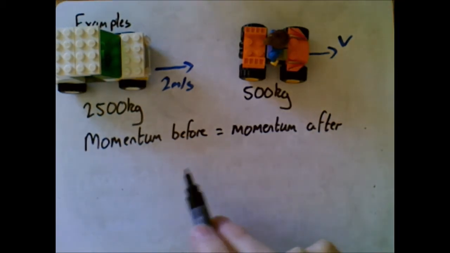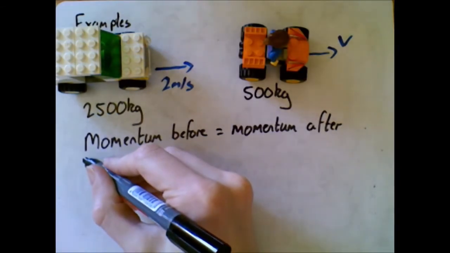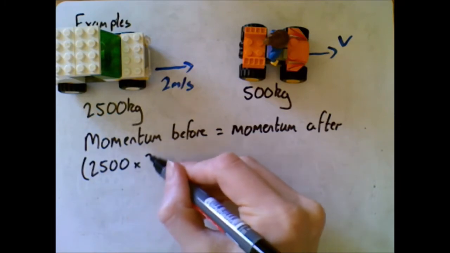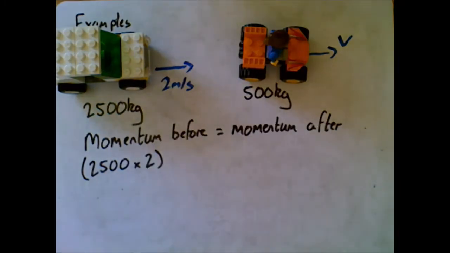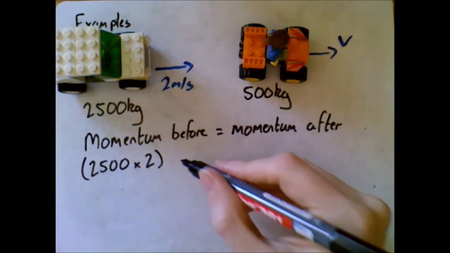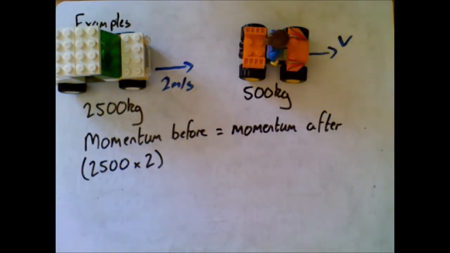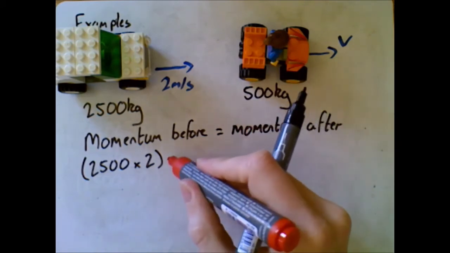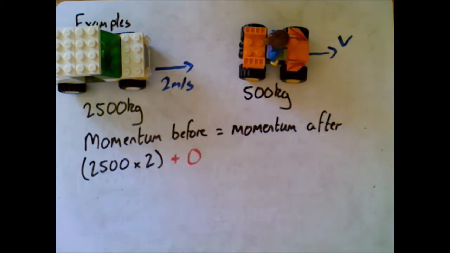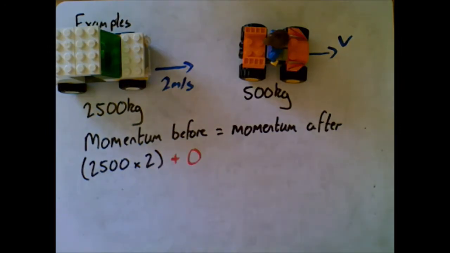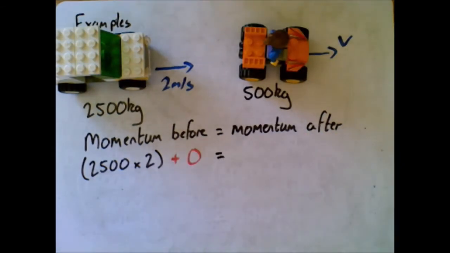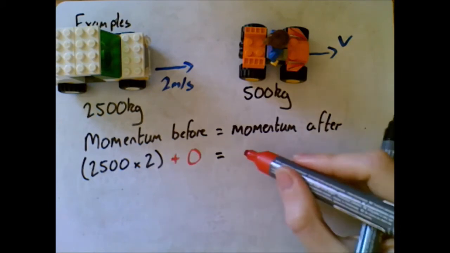Now, let's put some numbers in then. Momentum before the collision: well, the momentum of my truck, 2,500 times 2. Mass times velocity, remember, for momentum. Now, I'll put the quad's momentum in here, but we don't really need it. In fact, I'll put it in red to show you that it's optional. Momentum of the quad before is just plus 0 because it doesn't have any momentum before the collision. So you can add it in just to be complete. I'll show it there, but don't feel you have to. Now, after the collision, the truck has stopped. So again, what's the momentum of the truck afterwards? It's 0.